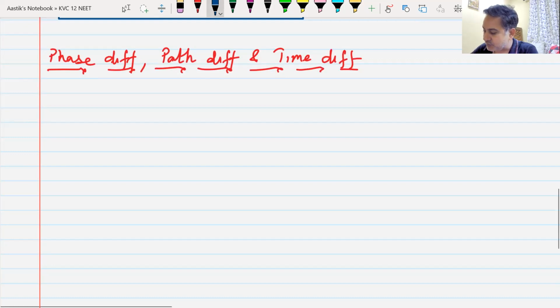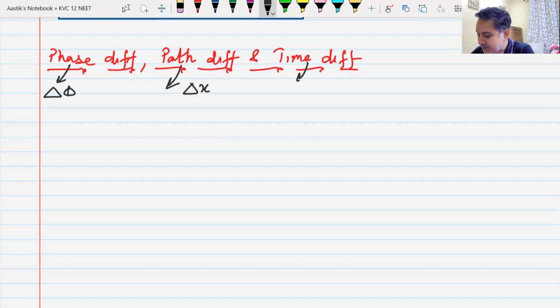Phase difference is denoted by delta phi. We have already seen it. Delta means difference or change, phi means phase. Path difference is delta x. Time difference is delta t.